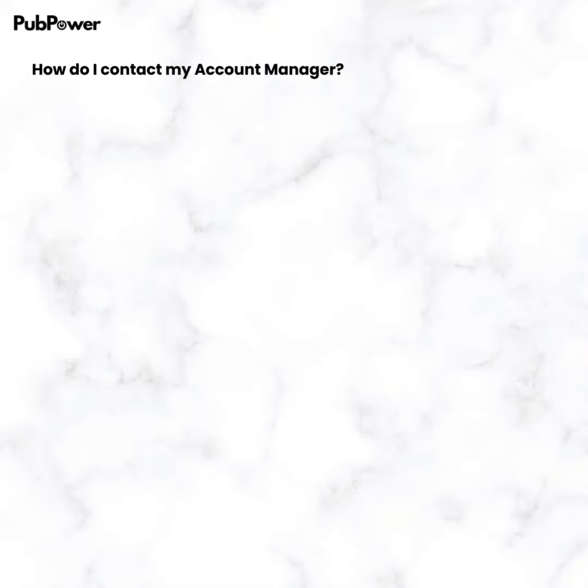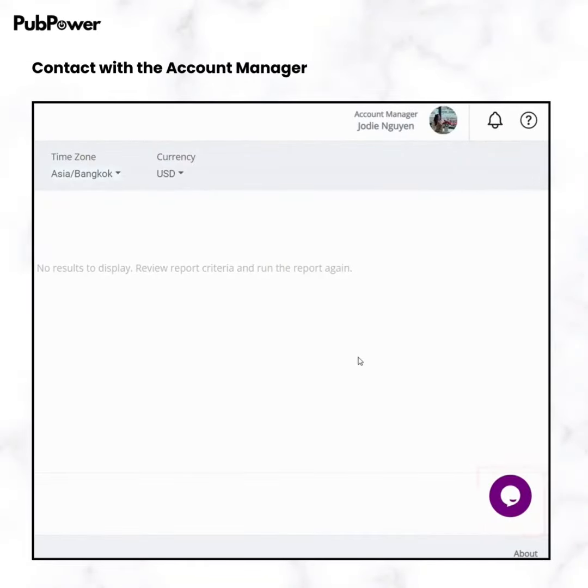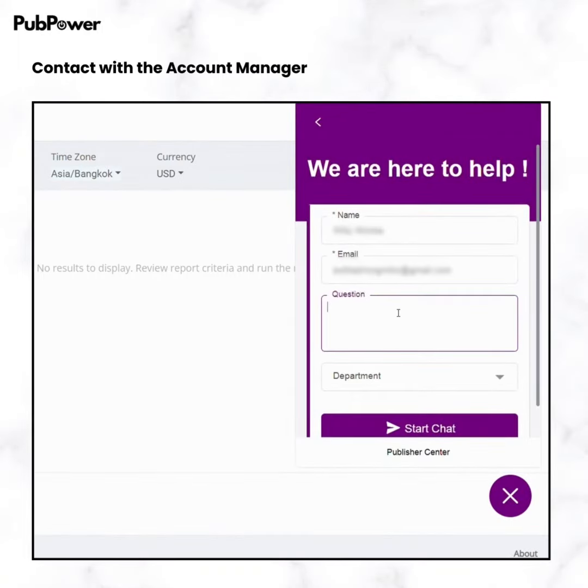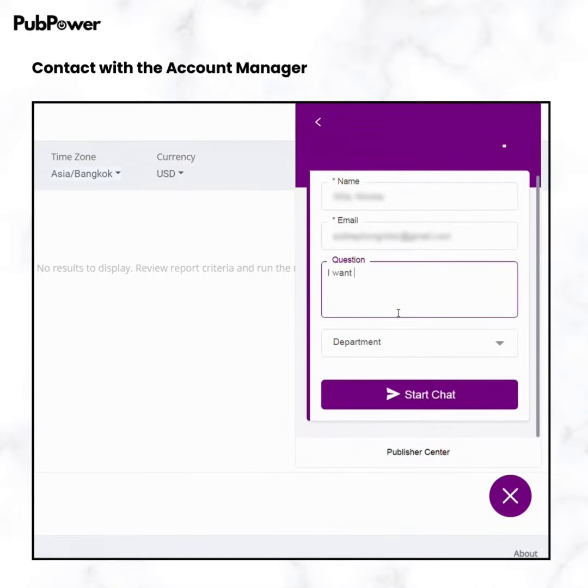In case you don't see any account manager, start a conversation with the support center by clicking this icon at the bottom right. You can make any request here. For example, request for how to start monetizing with PubPower or assign for an account manager and start the chat.